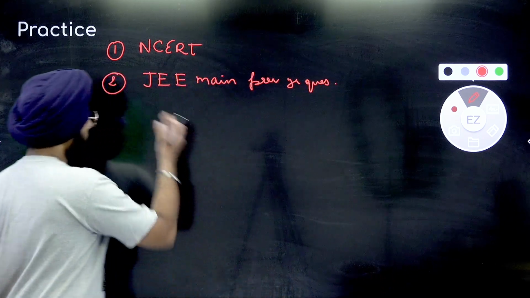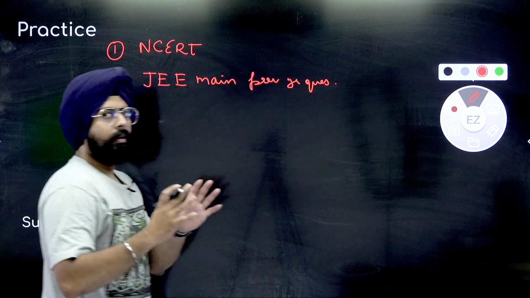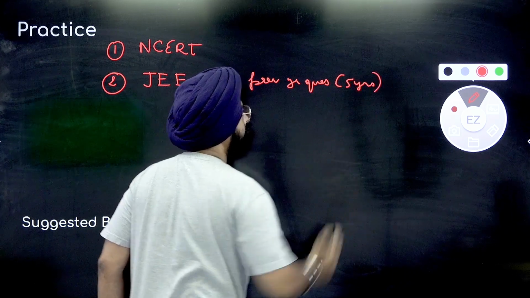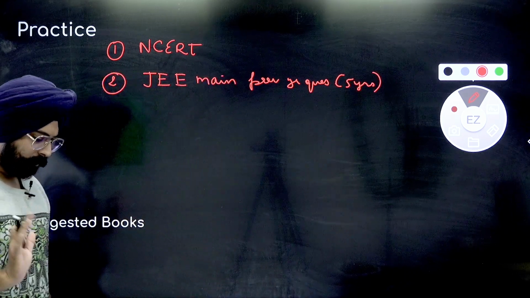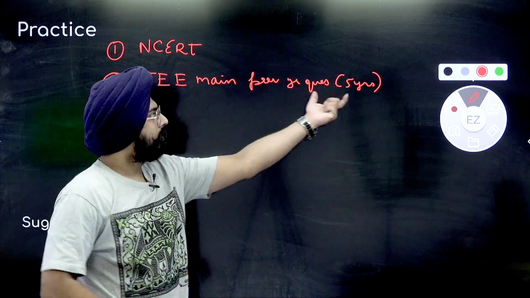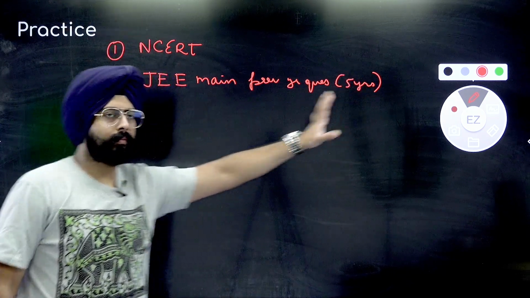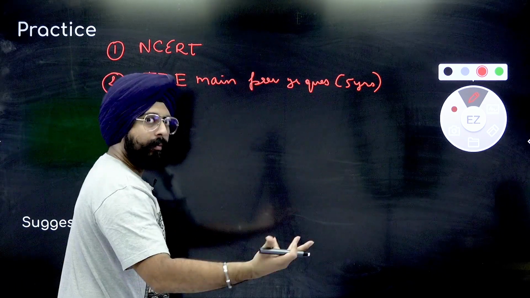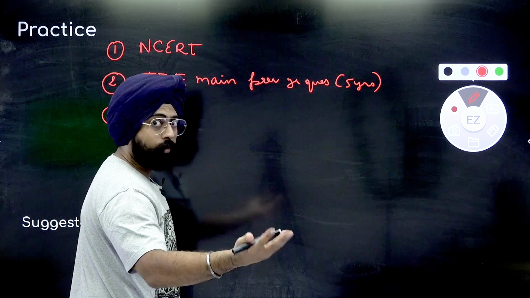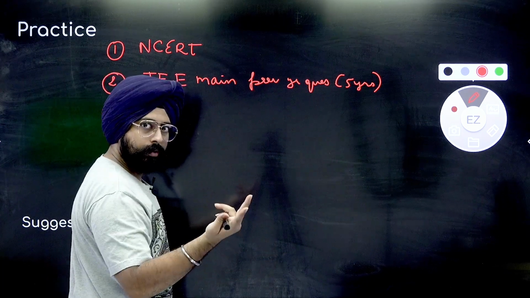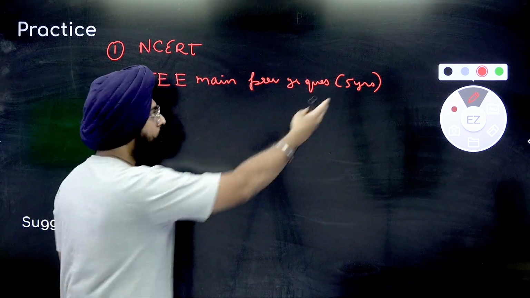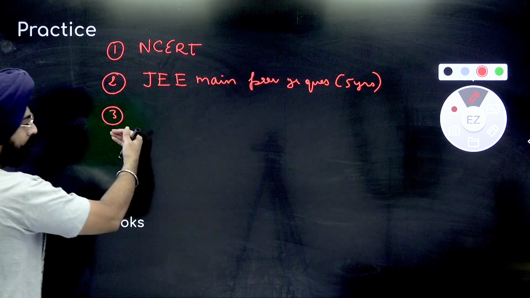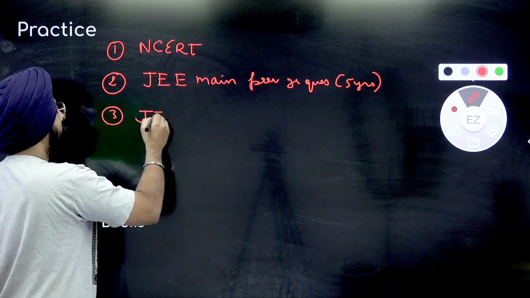Fine. So JEE Main previous year questions, at least the previous 5 years. At least. Sky's the limit. This is the bare minimum that you can do. Then after this, once JEE Main previous year questions are done, if you are practicing for NEET, do NEET previous year questions. NEET doesn't happen in so many shifts, so you can increase the number of years a little. And then you should be solving advanced level problems.